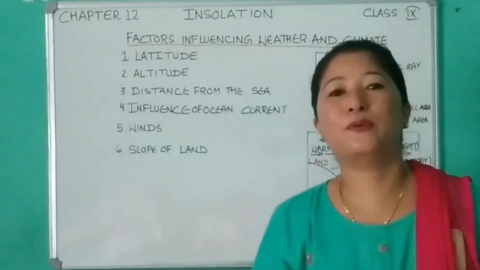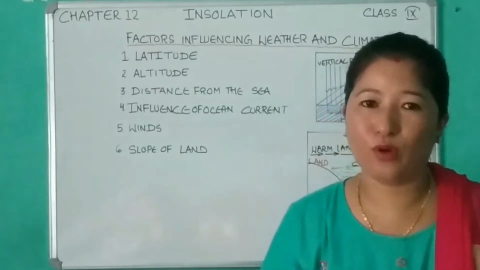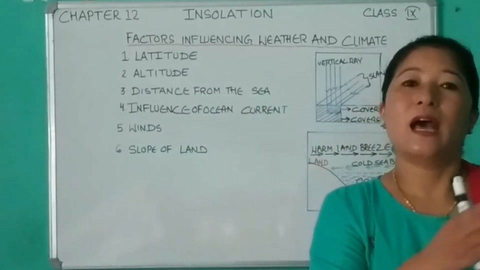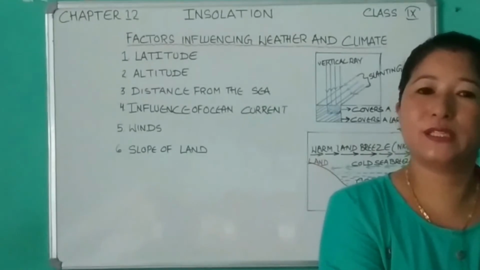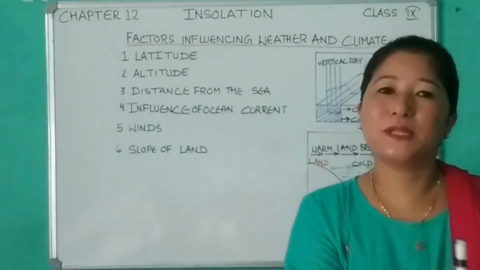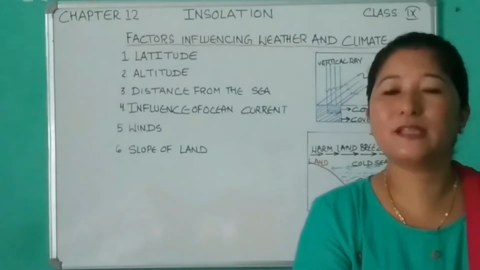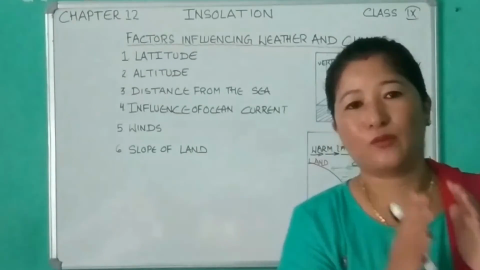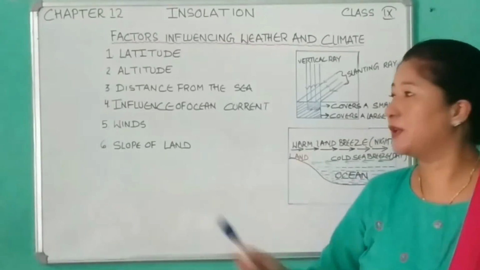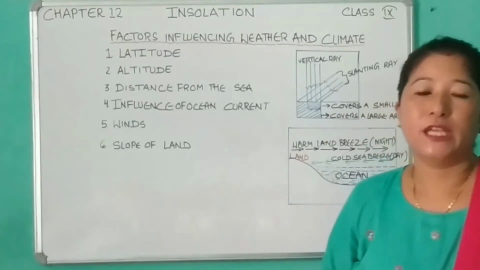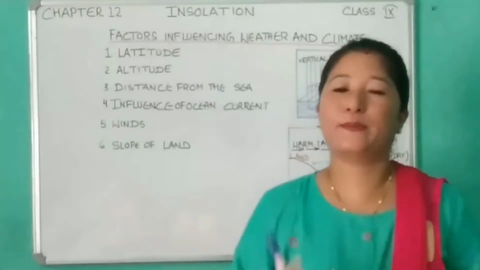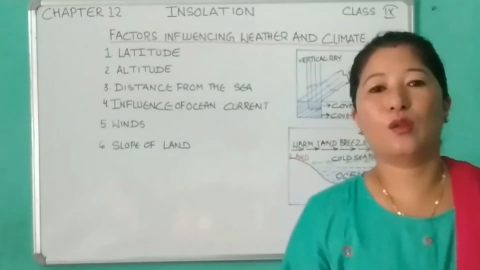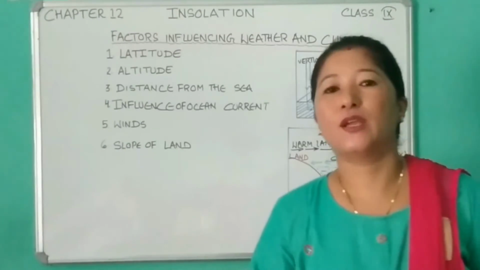Take the example of Norway. The port of Norway remains ice free during the winter season. Why does it remain ice free during winter season? Because of the influence of the warm current. Now let's see point number 5, wind. Wind modifies the temperature of the place over which it blows.